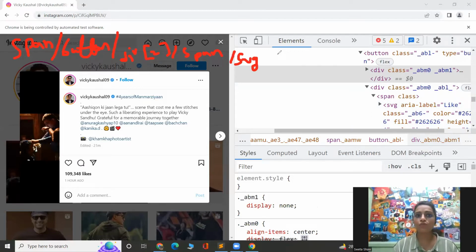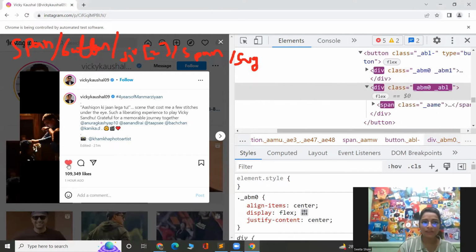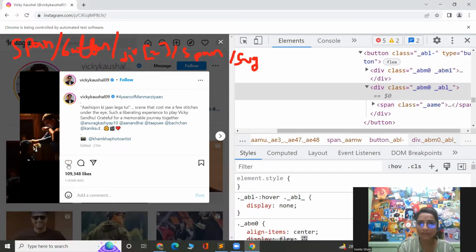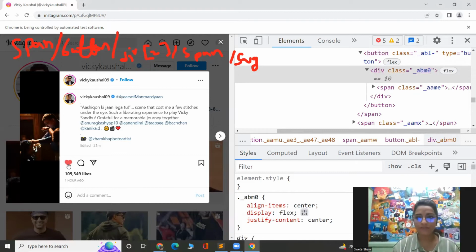Now let me try and do one thing. Let me like this and see what change appears. Okay, so once I like this, see if you notice, let me unlike it again. Now the moment I click on the like button, you have to notice the right side so that you see some changes are happening. So let me just click this and you saw some things highlighted and stuff happened over there.